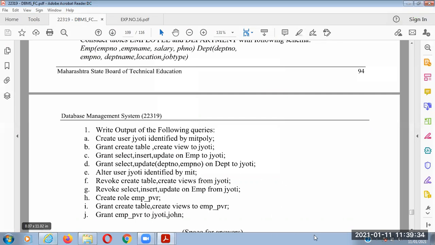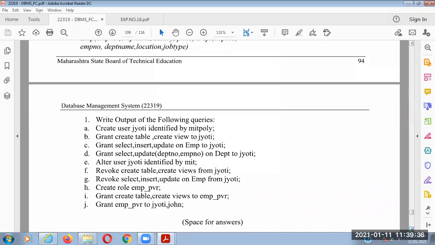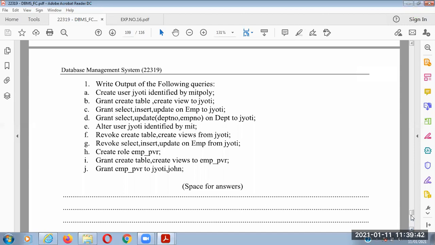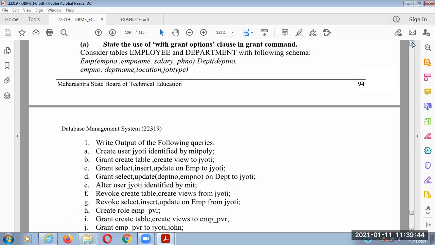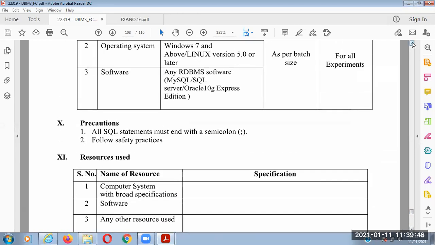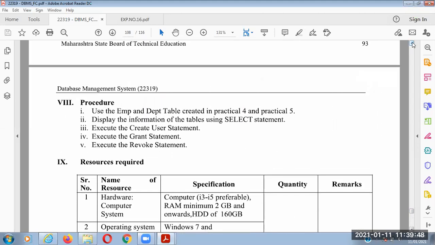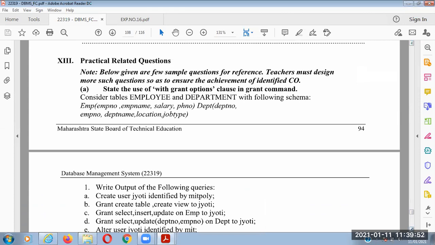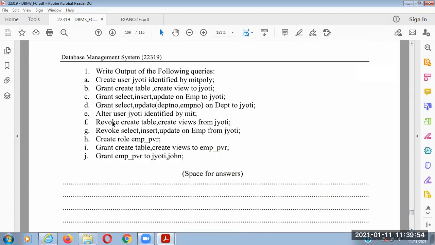Solve these 9 questions, and that will be the end of your experiment number 17. It is quite simple. If you read the above statements, these are the 9 statements given to us to create a user, Jyoti, and the relevant ones we have.